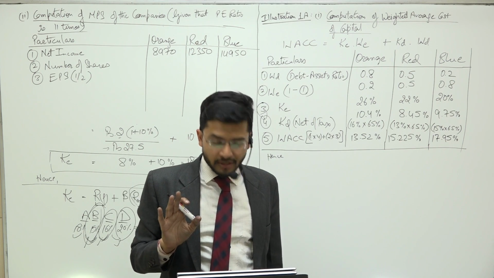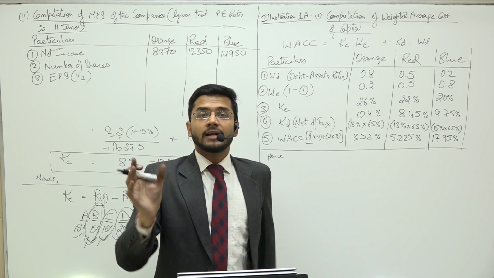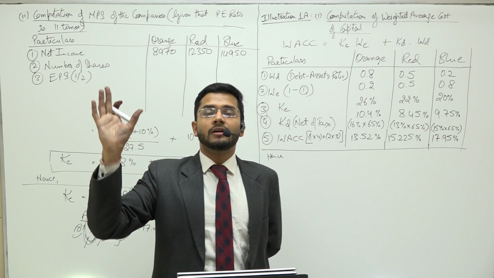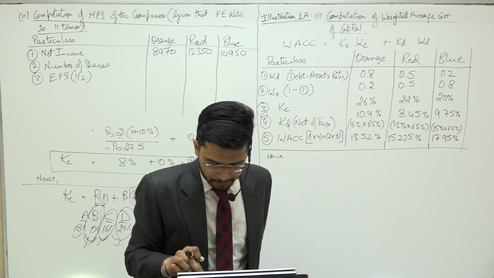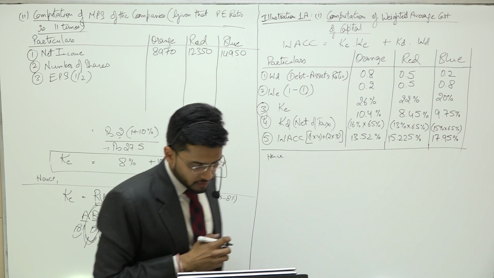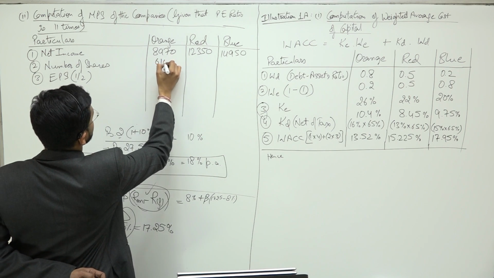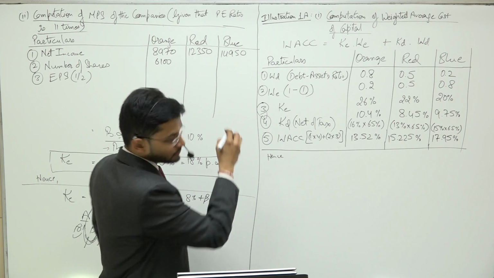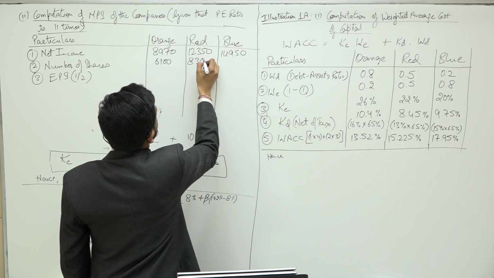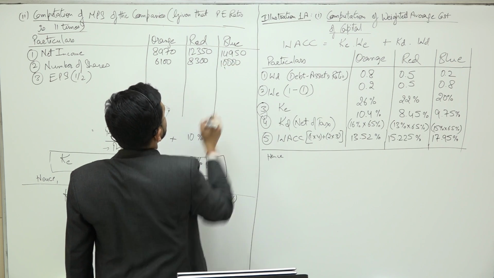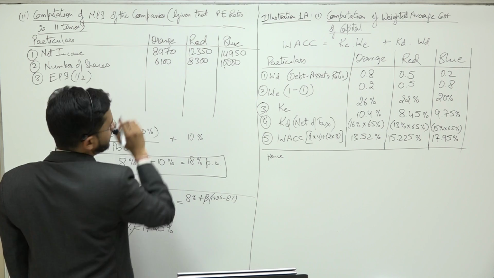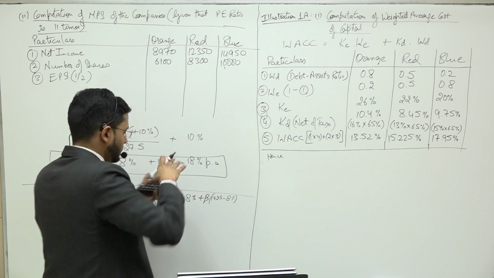Net income we are taking, we are not taking EBIT. Net income means it is after reduction of taxes, interest, and any other claims. So guys, number of shares is 6100, 8300, 10,000. What is the EPS? Let's compute the EPS.